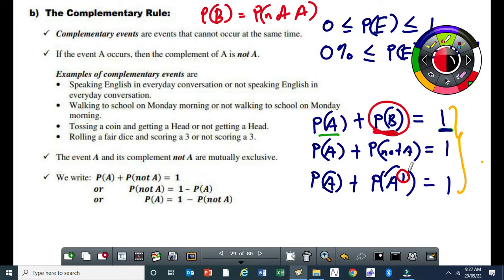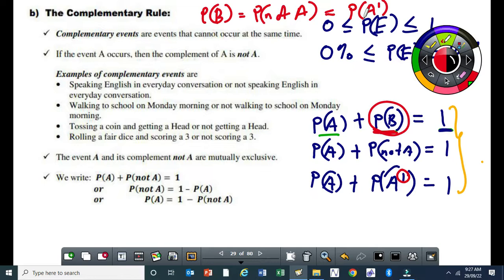So probability of B is the same as probability of not A. They are both the same as probability of A prime. That is the notation.